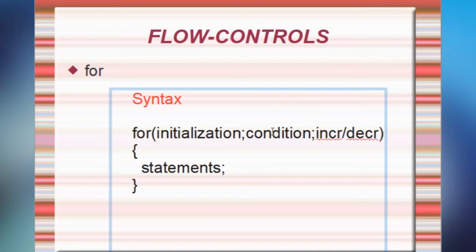If the condition is true, then the statements will execute. Statements, increment, condition, again statements, increment, condition. Like this, the loop will go on until the condition fails. Initialization will happen only once, the very first time. This is how the for loop will execute. So we'll see how this for will execute by an example.